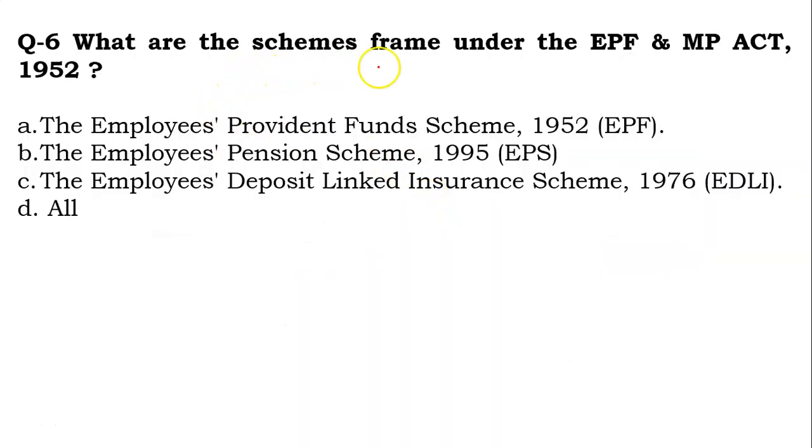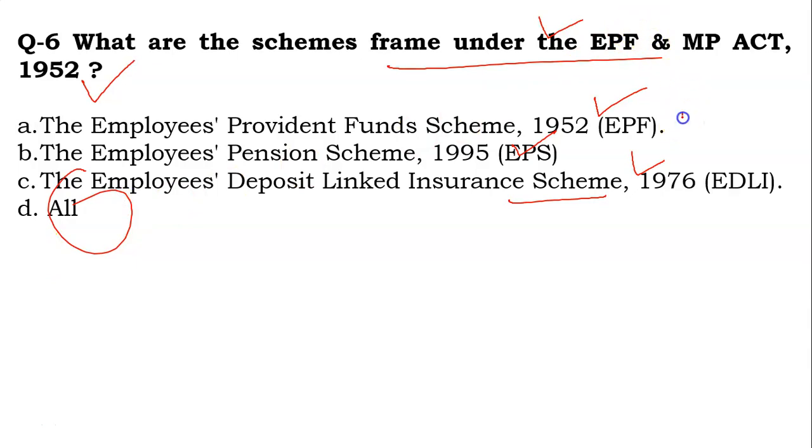Now the sixth question is, what are the schemes framed under the EPF and MP Act, the Employee Provident Fund and Miscellaneous Provision Act 1952? There are some schemes which were framed under this act. You have to identify what these schemes are. The first is the Employee Provident Fund Scheme 1952, the Employee Pension Scheme 1995, and the Employee Deposit Linked Insurance Scheme 1976. So under this act, the government has framed all these three schemes. So the answer will be all.